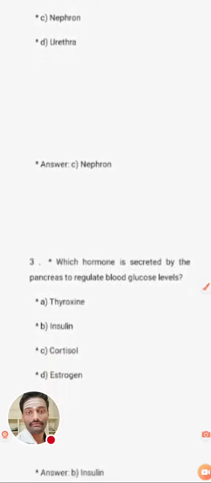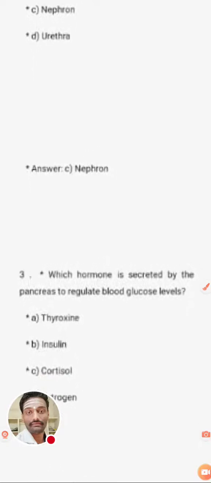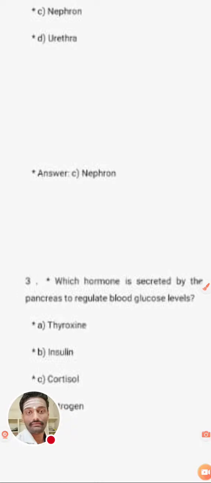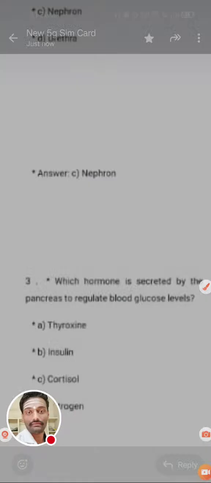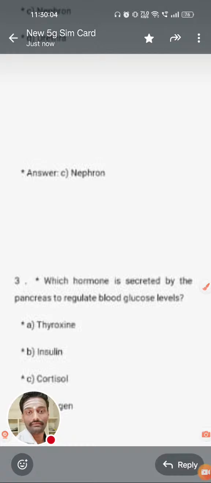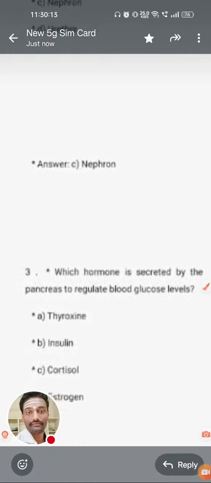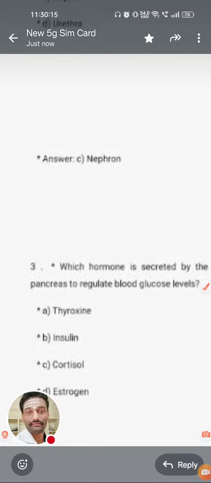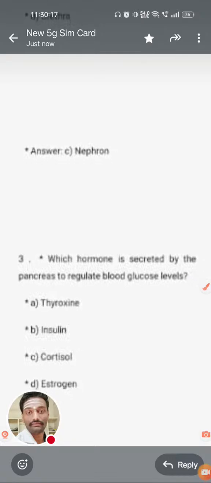Next, we are going for the third question. Which hormone is secreted by the pancreas to regulate blood glucose levels? Options: thyroxine, insulin, cortisol, and estrogen. Yes, this is a basic human physiology question.